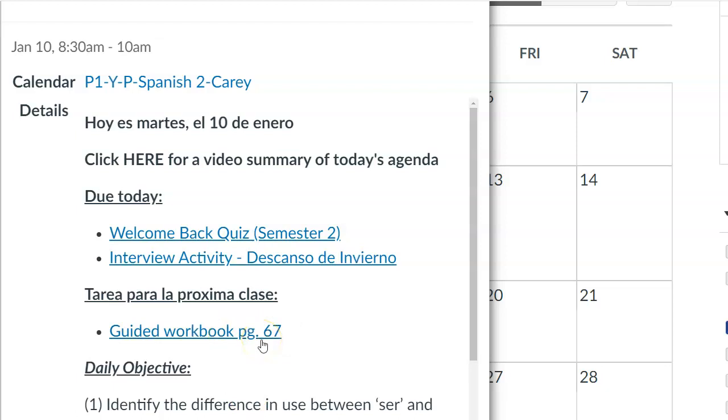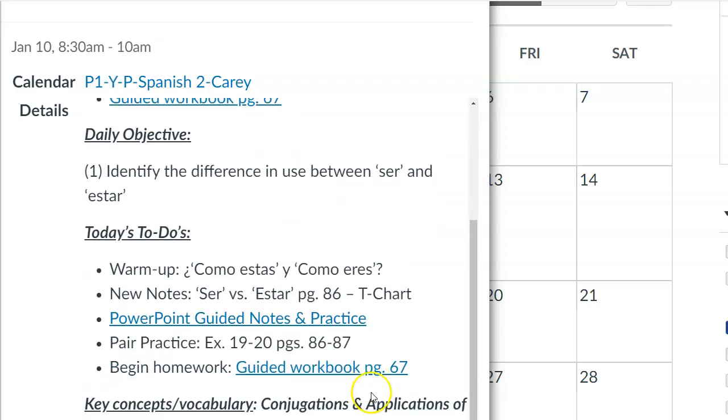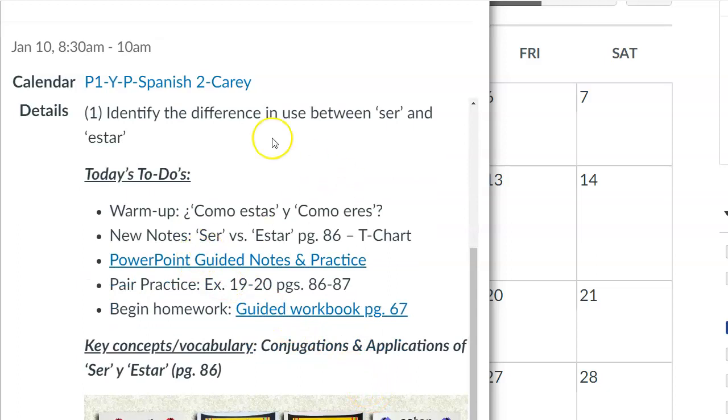That's your homework, guided workbook page 67. That is our agenda for today, taking a look at the difference in use between ser and estar.